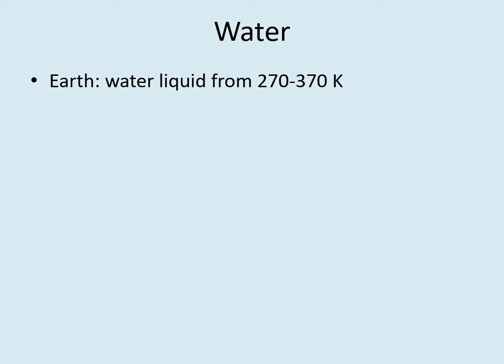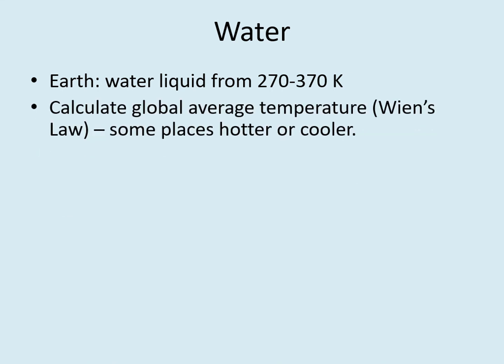So the most important question you should ask in this assignment is whether or not it's possible to have liquid water on the surface. The first criterion for water is that the planet's surface temperature has to be reasonable. Earlier, we simply used the range of temperatures water can be a liquid, 270 to 370 Kelvin, to define this. But now we should look at this more carefully. You should calculate the planet's surface temperature using Wien's law. Remember that when you do this calculation, you're finding a global average temperature.